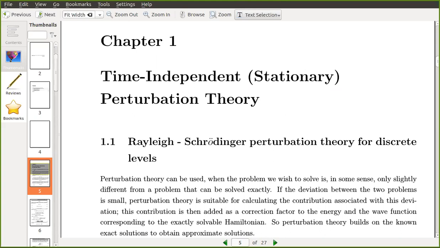all other problems. I mean, a lot of problems are not exactly solvable because of the potential. When you incorporate the equation for the potential, one thing is you cannot write the potential in an exact form, and another thing, even if you write the potential in an exact form, that equation is not solvable.